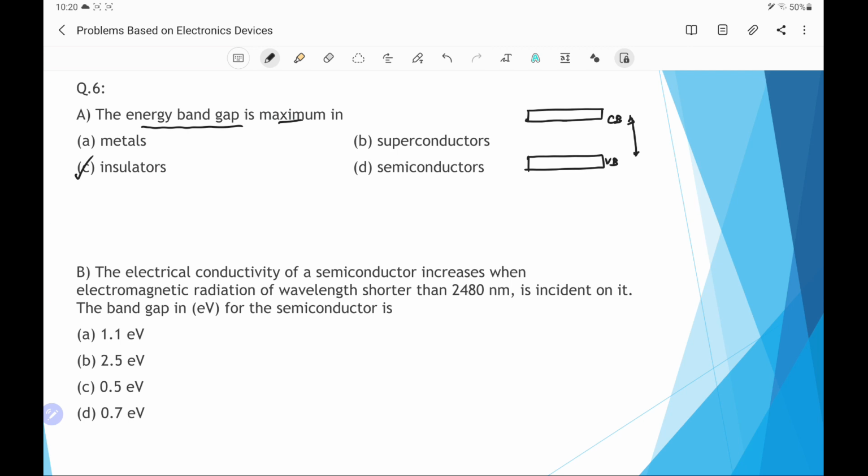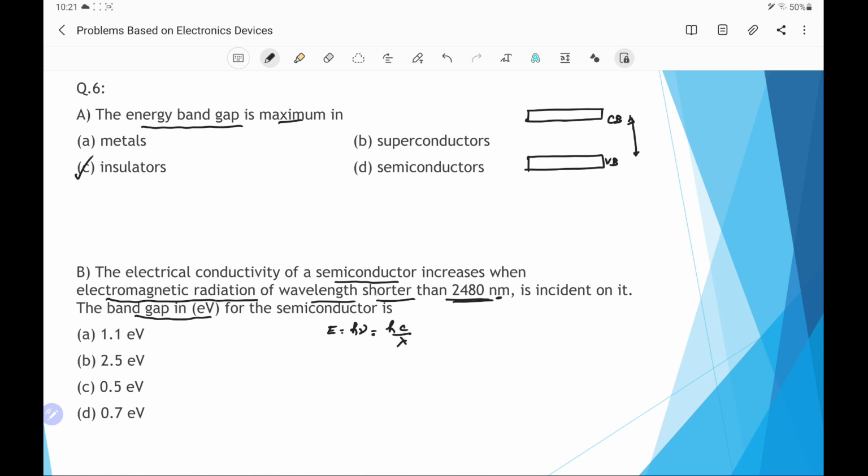Next question. The electrical conductivity of a semiconductor increases when electromagnetic radiation of wavelength shorter than 2480 nanometer is incident on it. The band gap in electron volt for the semiconductor is. We know that electromagnetic radiation has photons which have the energy E equal to h nu, or we can write it as hc by lambda, where h is the Planck's constant, c is the speed of light, and lambda is the wavelength of the wave.